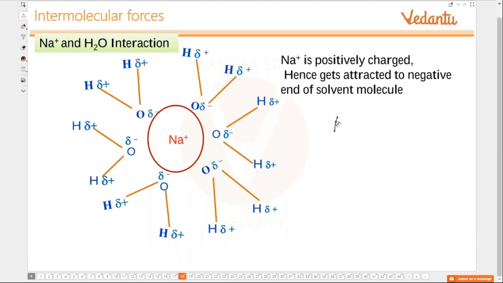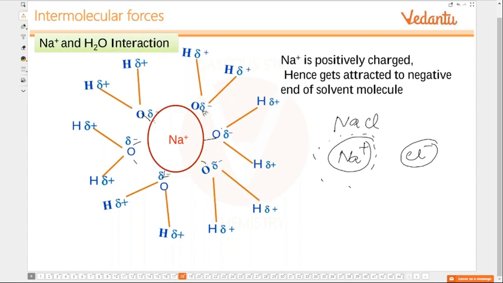Now when you put NaCl in water, Na plus and Cl minus ions are produced. Now see, a number of water molecules will come and surround the Na plus ions like this, in such a way that the oxygen end of the water molecule is towards Na plus in all of them. There is force of attraction between these two, and because there is force of attraction, energy is released. Whenever there is force of attraction, energy is released in chemistry.